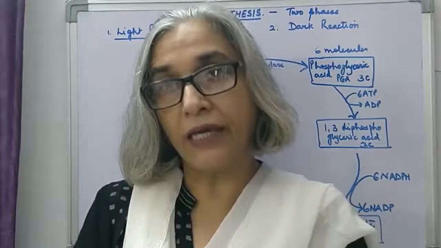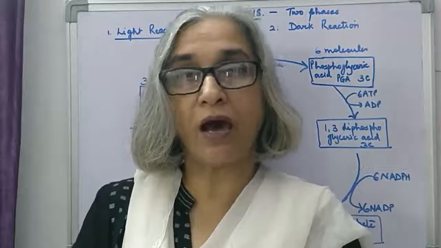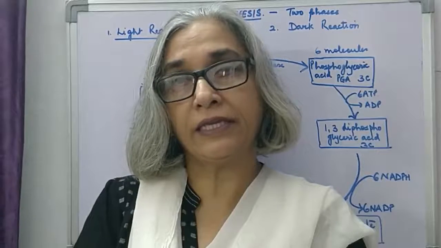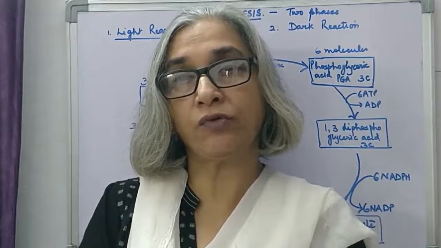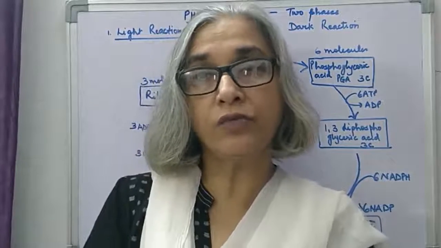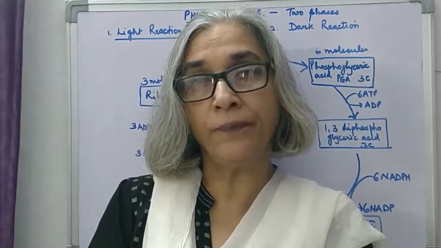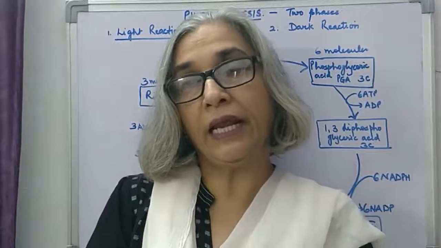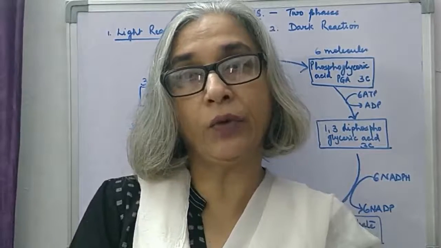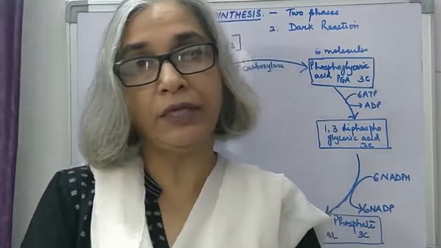Now, in the light reaction, photolysis of water takes place. After chlorophyll absorbs photons of light and gets excited, it leads to lysis of water in the presence of light, and that is called photolysis of water. Oxygen is produced from water. NADP, nicotinamide adenine dinucleotide phosphate, is reduced to NADPH, and ATP is formed.